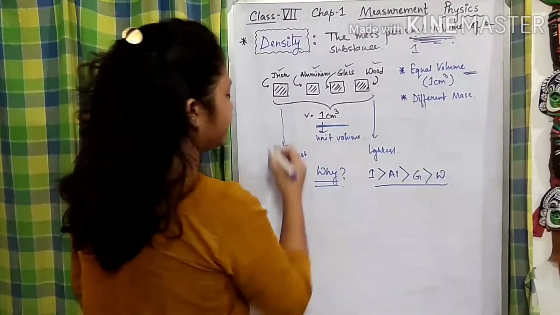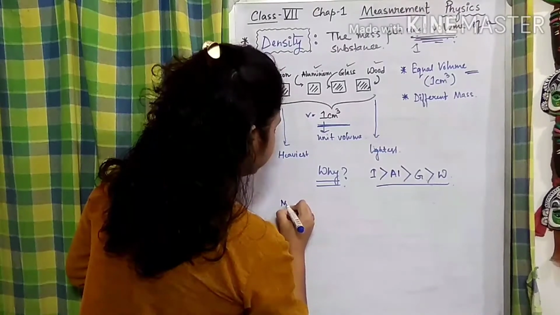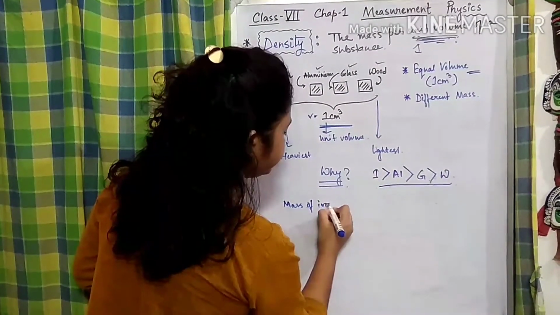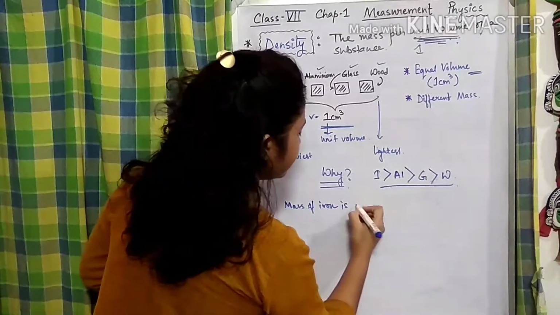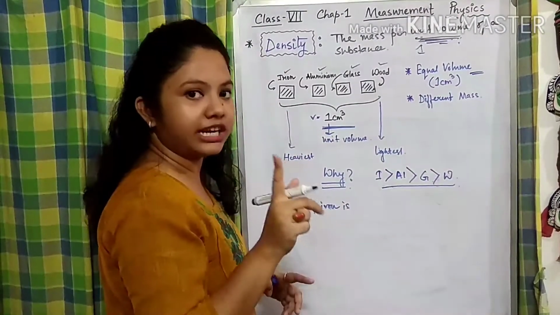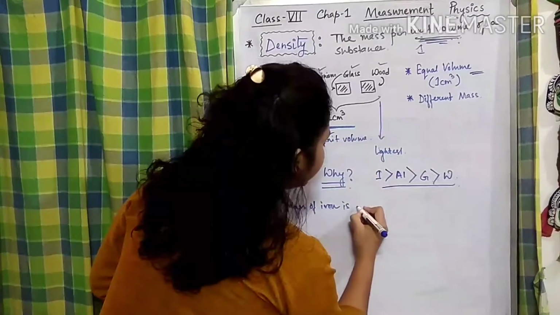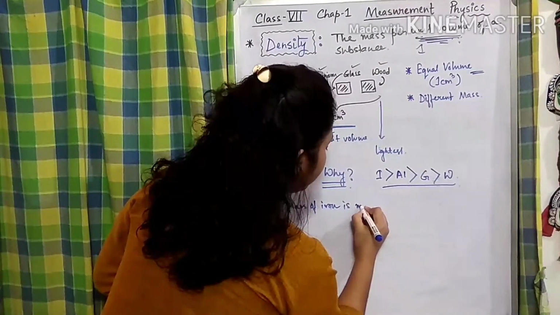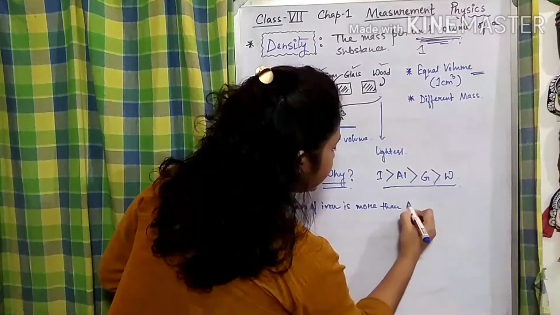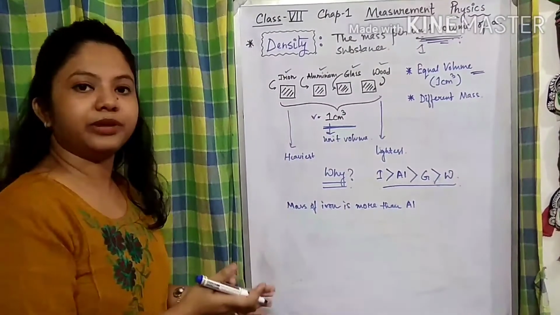We can say that the mass of iron that is packed within 1 cubic centimeter of volume or unit volume is more than that of aluminium.